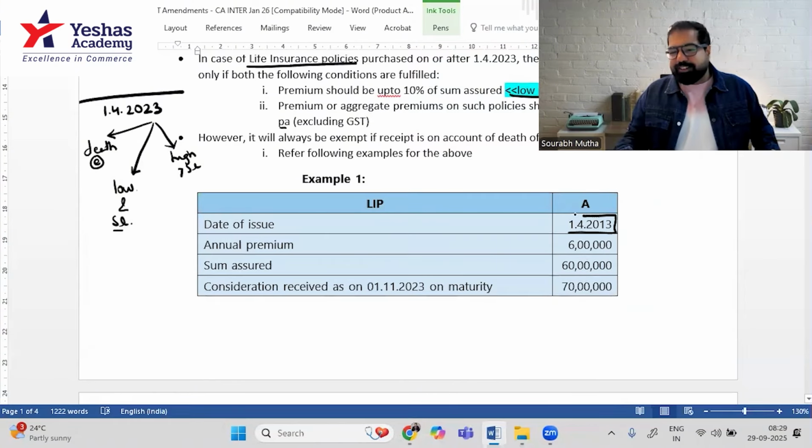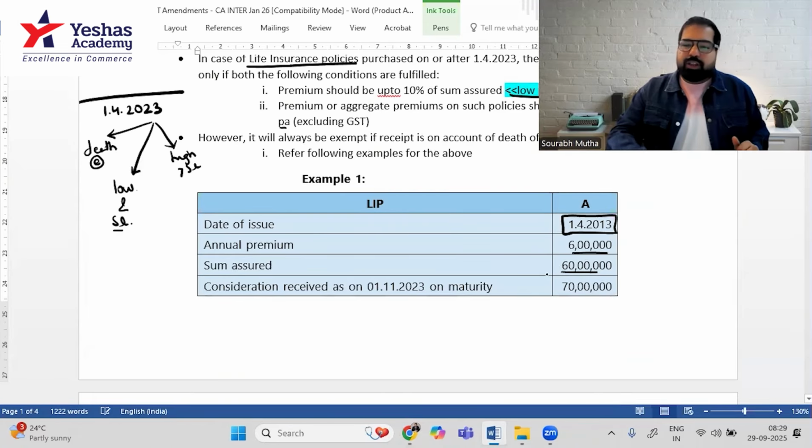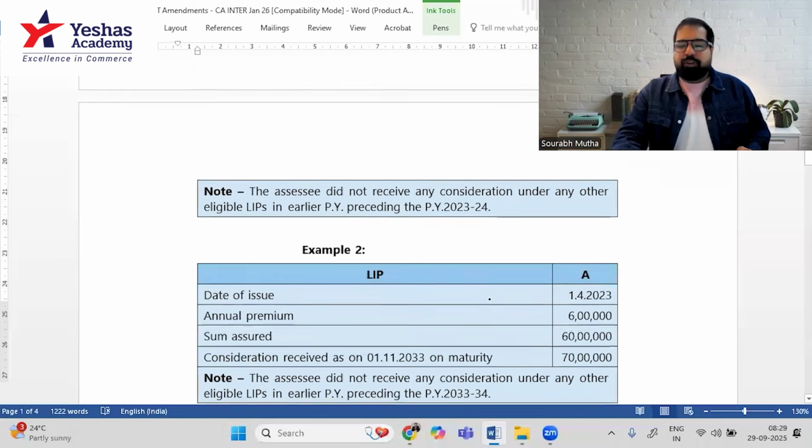In 2013, innocently, you've taken a policy of 60 lakh rupees, sum assured is 6 lakh. Is it within 10%? Yes. So the amount will definitely be exempt. Whatever you get will be exempt.